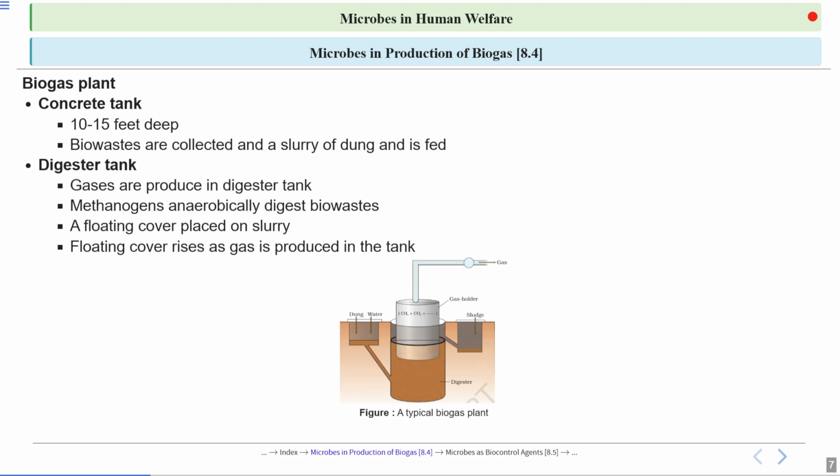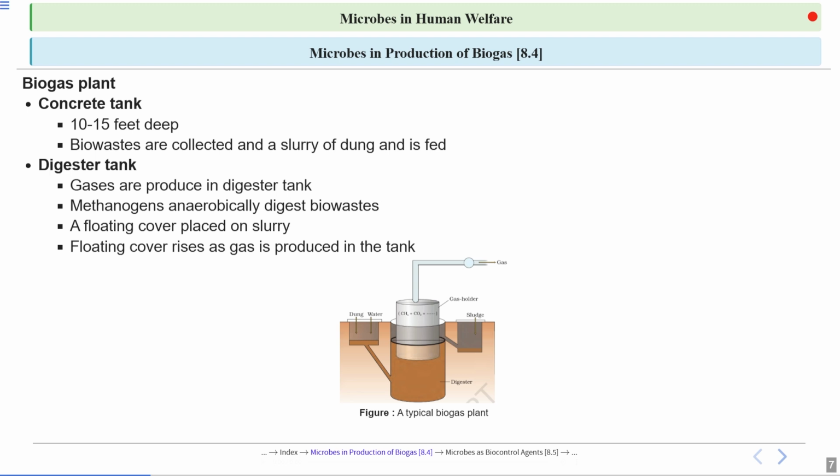So this is the floating cover. This is the gas chamber where gases are collected. Because of the production of gases, the floating cover will rise. And the spent slurry, which is nutrient rich, is called nutrient rich organic matter. This can be used as a biofertilizer. This is known as sludge.